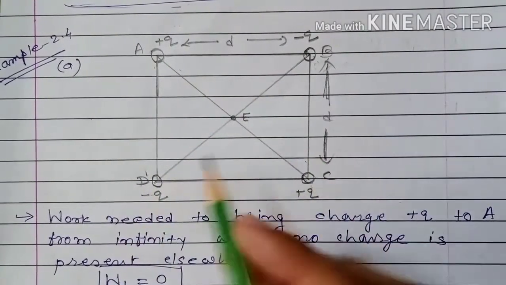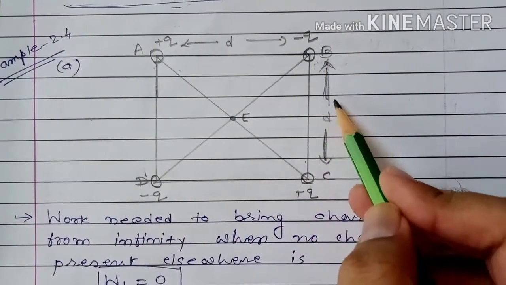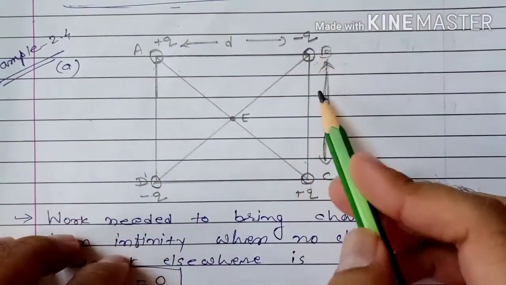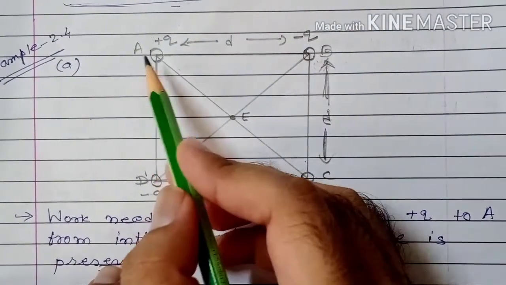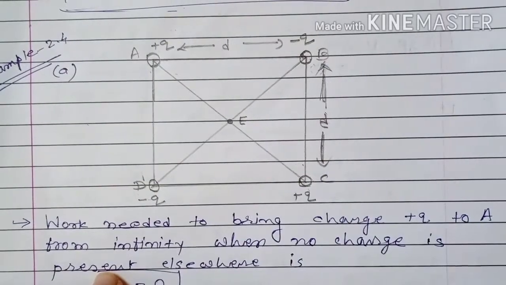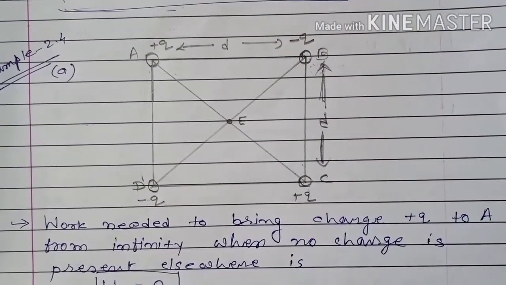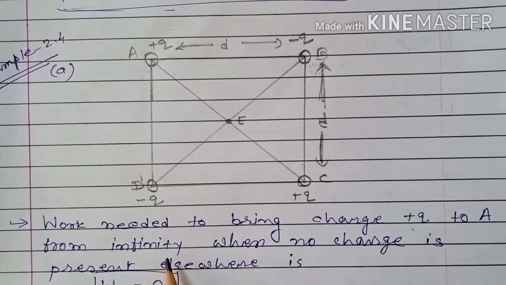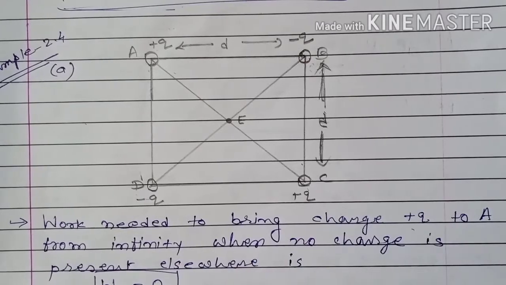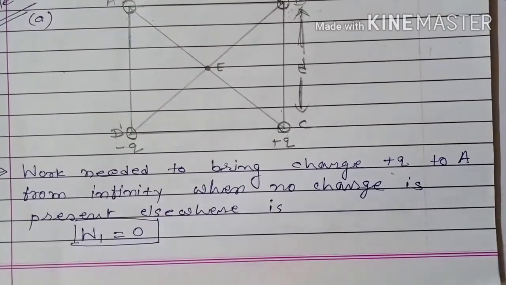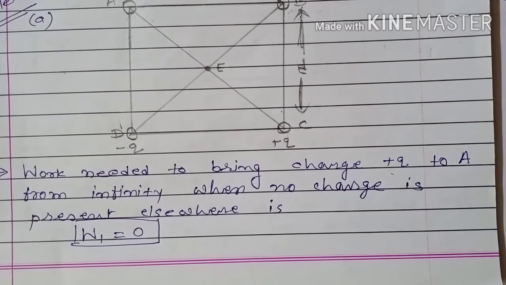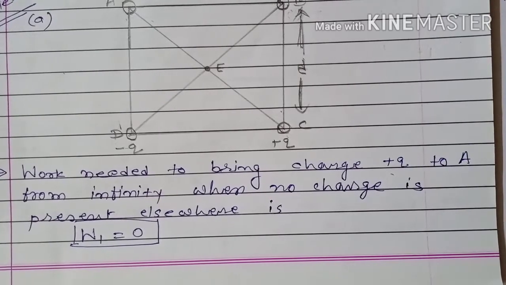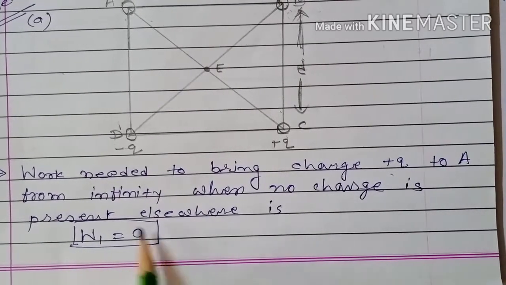This is the square ABCD. The length of the side of the square is D. Forget about the charges at B, C and D. First we have to bring charge plus Q at point A from infinity. So the work needed to bring charge plus Q to A from infinity when no charge is present elsewhere is W1, which is equal to 0. Because if the field is not present, then work done in bringing a charge from infinity to a given point is 0. So W1 is equal to 0.